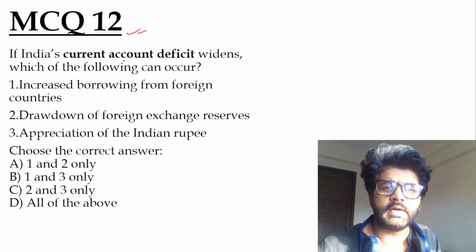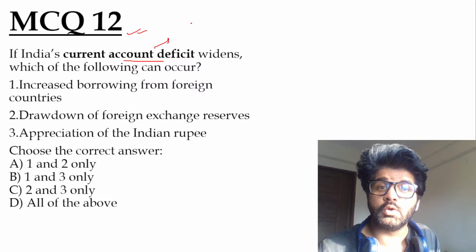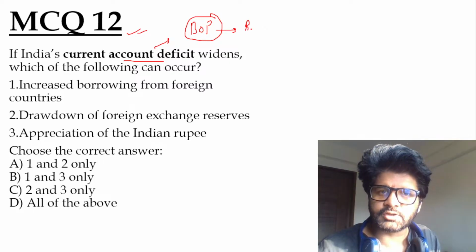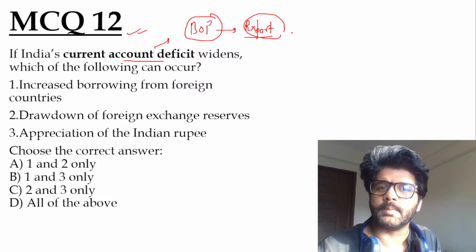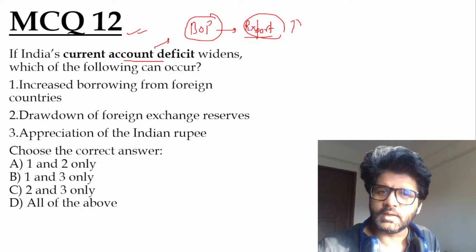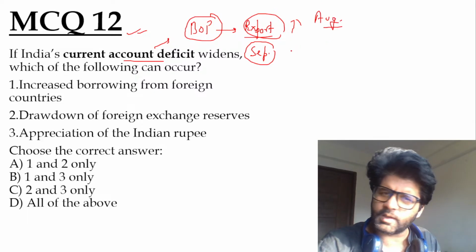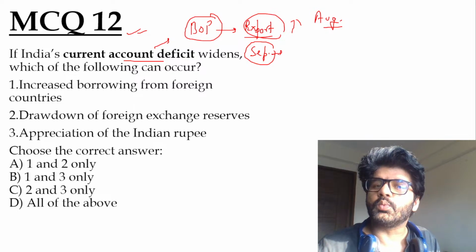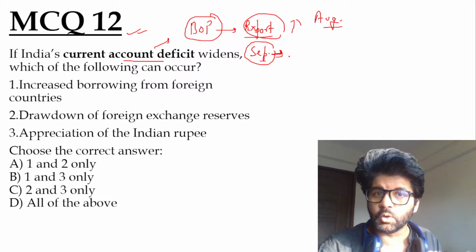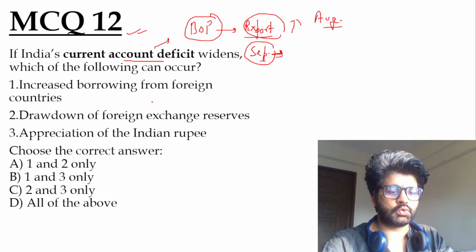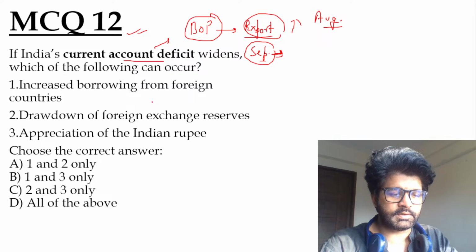So MCQ 12, current account deficit widens. I have told you people to revise BOP. We have discussed an article on how India's export is still happening even after the tariff thing done by Trump. Then there is an editorial which was published today, which talks about that August data, and the editorial of today I have not covered because we have talked about it yesterday only. So when the September data of exports will come, the BOP will come, then we will see the impact. Cool. So what is the answer of MCQ 12? Any idea? Anyone?